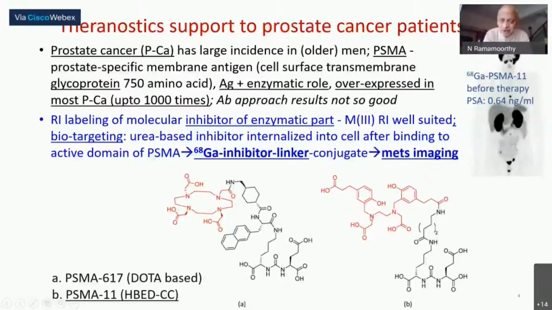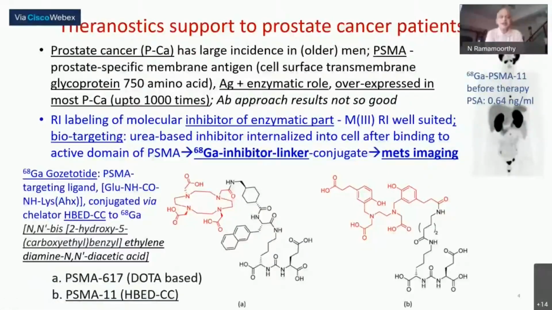Like here, what is shown in the red, that's actually the linker molecule. And this particular part, this is the inhibitor. This is actually a urea-based compound, which is acronym-wise called HBED-CC, but that's immaterial. Essential to know that it is again a peptide type of a thing, and it is called gozetotide. And that particular ligand will be capable of inhibiting that enzymatic action, and therefore that ligand will be carried to the PSMA, and PSMA is sitting on the prostate cancer. Therefore, you have targeted the prostate cancer.